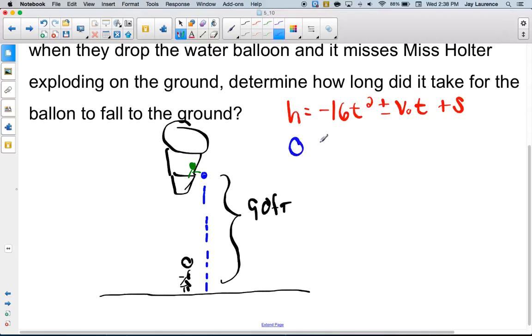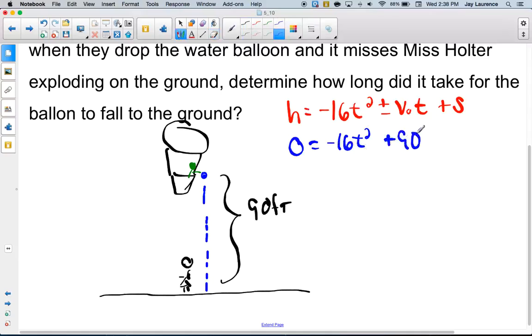Why? Because it's exploding on the ground. Negative 16, we don't know t, that's what we're solving for. The initial velocity is going to be, what's that? Yes, 0, because it's being dropped, so I'm not even going to put in the plus or minus v sub o t, and s is 90.